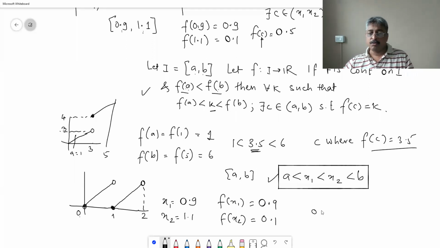And if I want the 0.5 value, I don't have c with me in this interval 0.9 to 1.5. Therefore, if your interval is from 0 to say 1.9, then this example is okay, no problem. It has got discontinuity and it has got all intermediate values. Okay, fair enough.